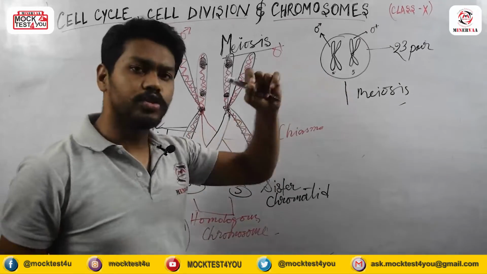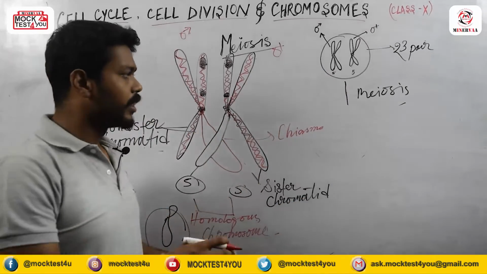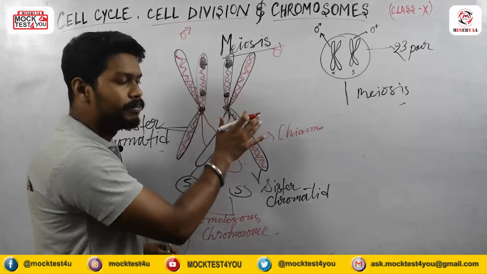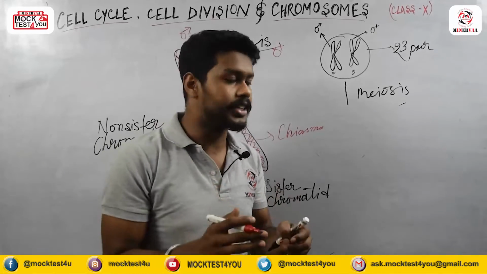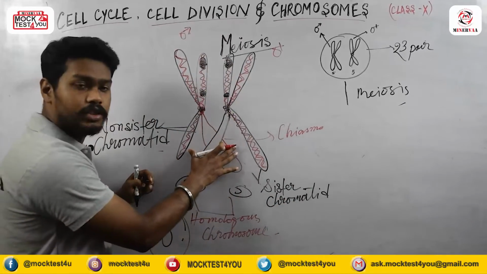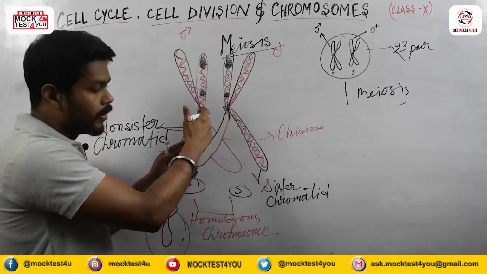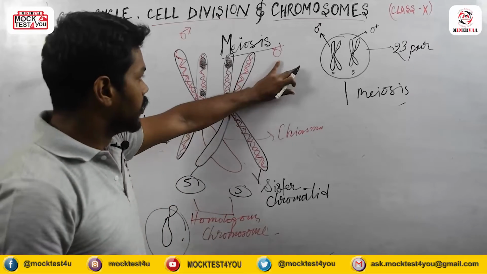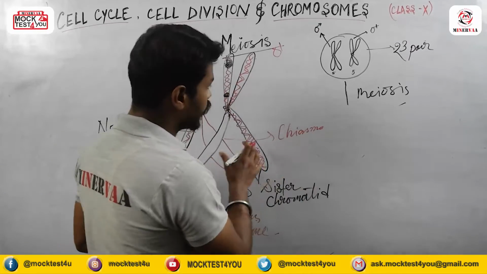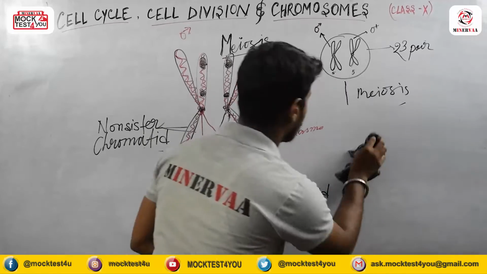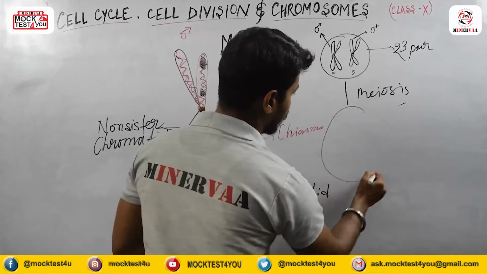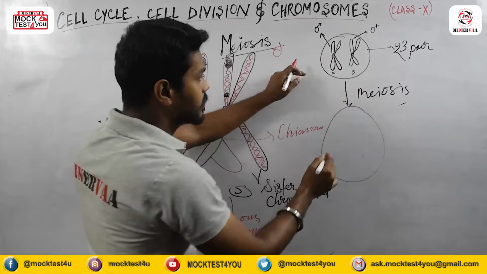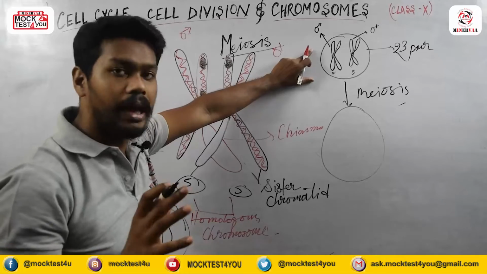So meiosis is also important for variation. Okay, in the significance in your books it is given that variation will occur during meiosis. So how actually do variations occur? Because of this crossing over only, variations will occur. Okay, now come back to the topic I was explaining, that is, what actually happens during meiosis.